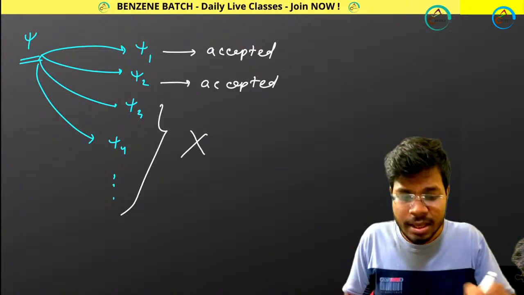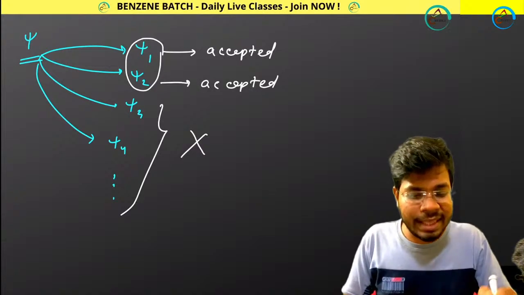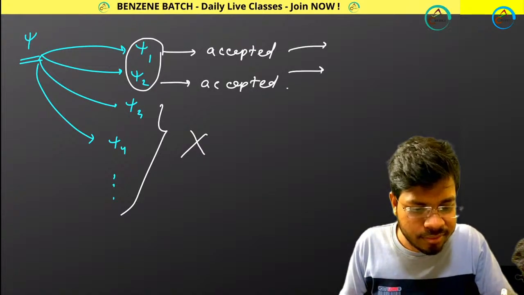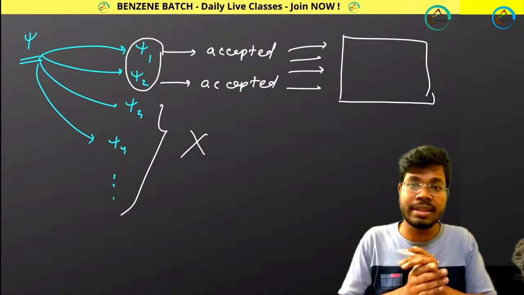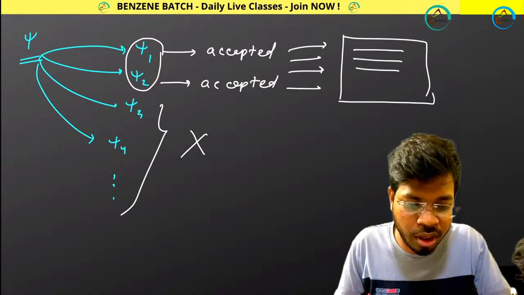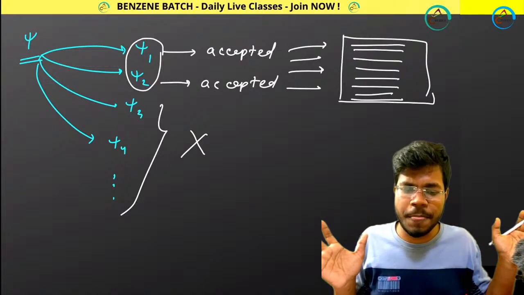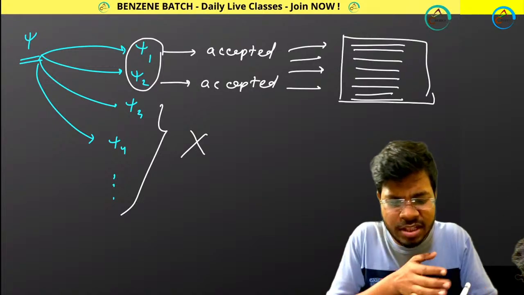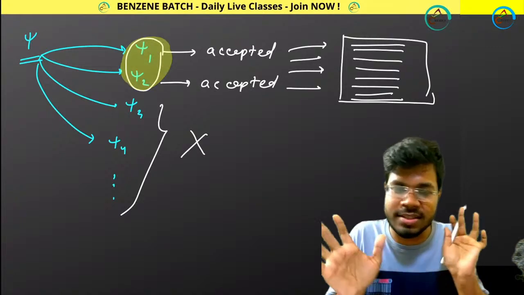The reason is that psi 1 and psi 2 are satisfying all the conditions: condition 1, 2, 3, 4, 5, 6, 7, 8, whatever conditions are there. Because of that, psi 1 and psi 2 are accepted wave functions.